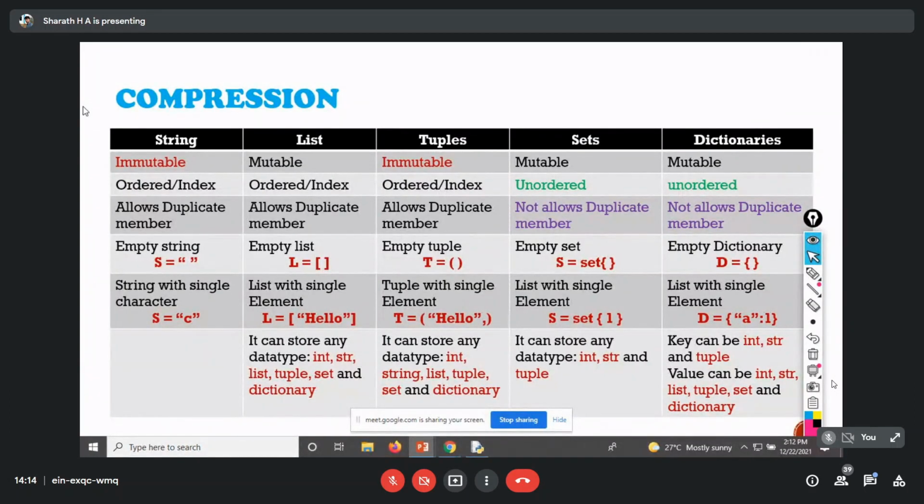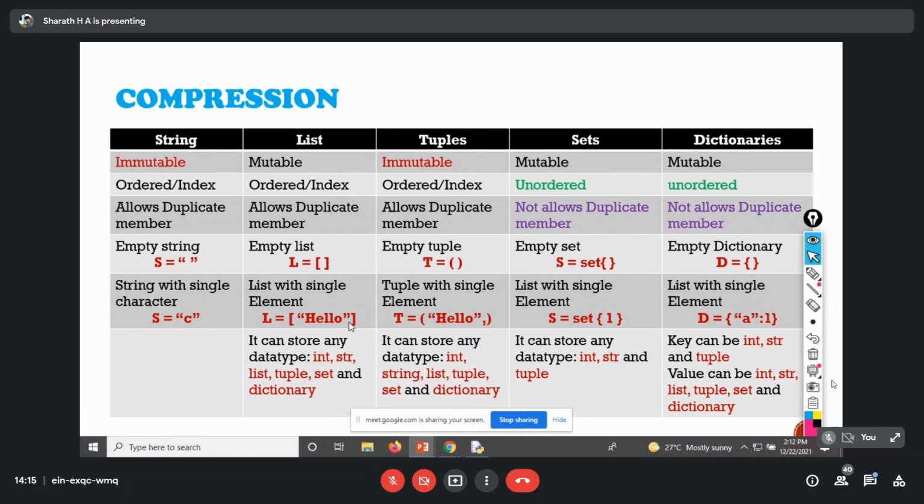Okay, so that's why a dictionary also can't allow duplicate members. So this is the empty string. In the third row, you can see an empty string, empty list, empty tuple, empty set, and again an empty dictionary. Whereas if I want to initialize with a single value, there is a slight difference between list and tuples.